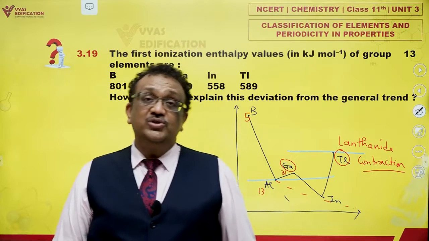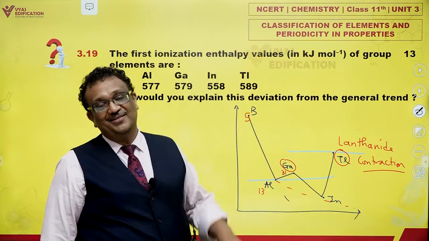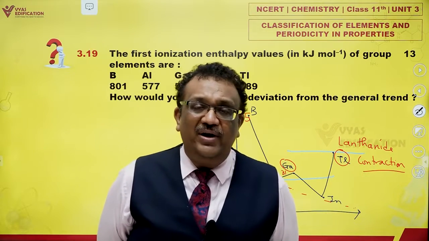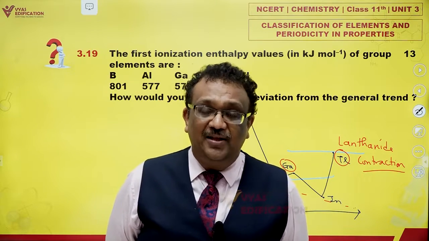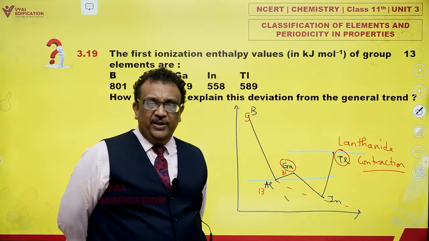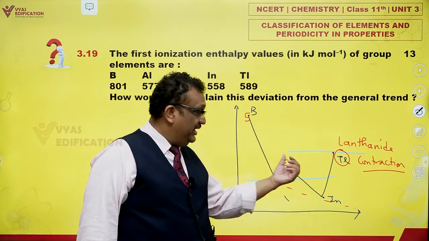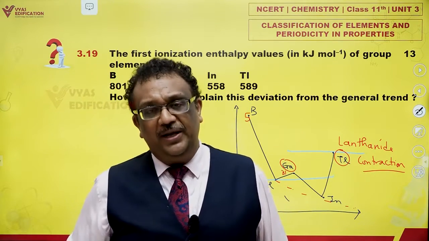Yes, but out of those 18, 10 electrons are added to d subshells. And d subshells are not very good when it comes to screening the nuclear charge from the outermost electron. What does that mean? It means that the nucleus of gallium will now attract the outermost electron more strongly.